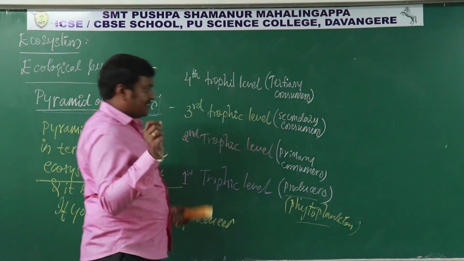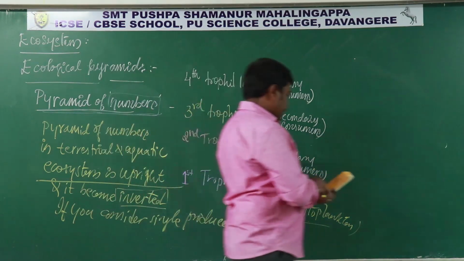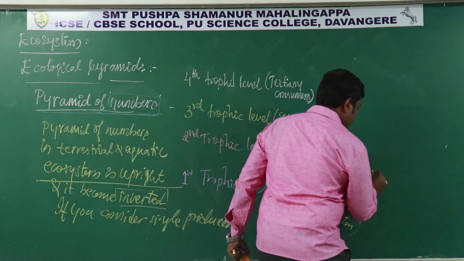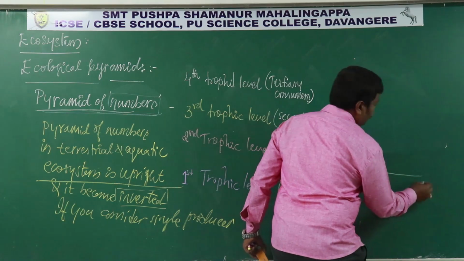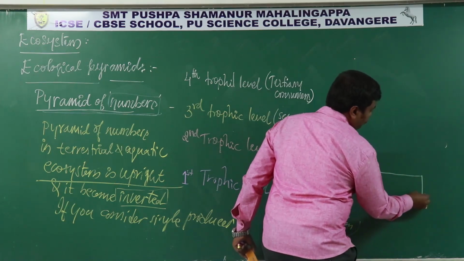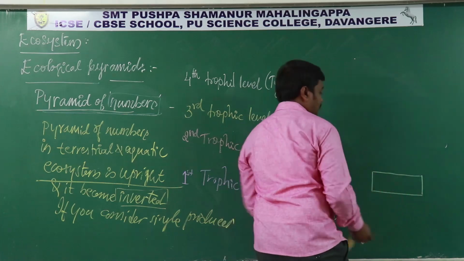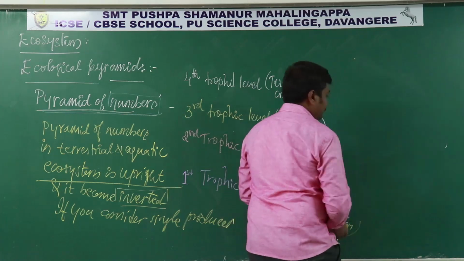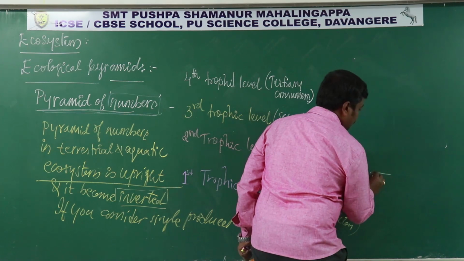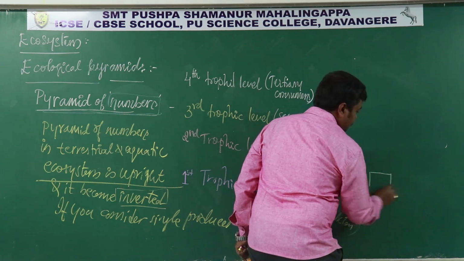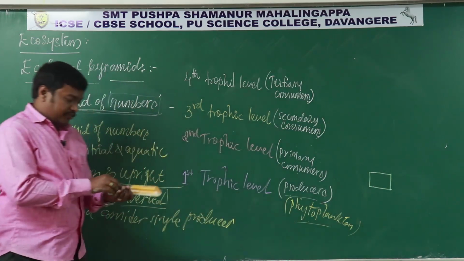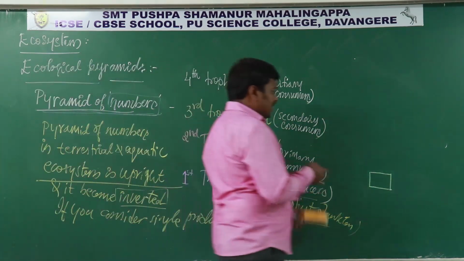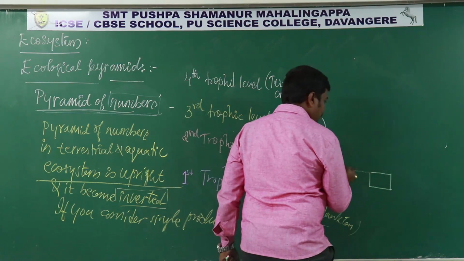If you consider a single producer, let's consider a single banyan tree. This is a single banyan tree. On that banyan tree, so many herbivores, insects were there. Their number is huge.